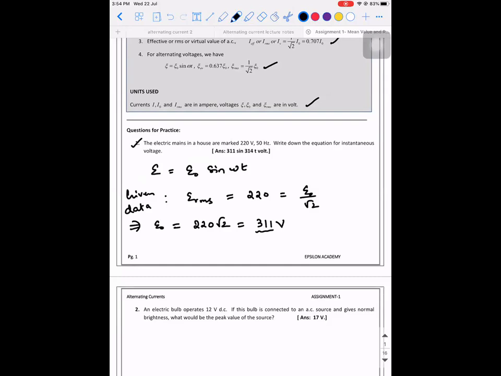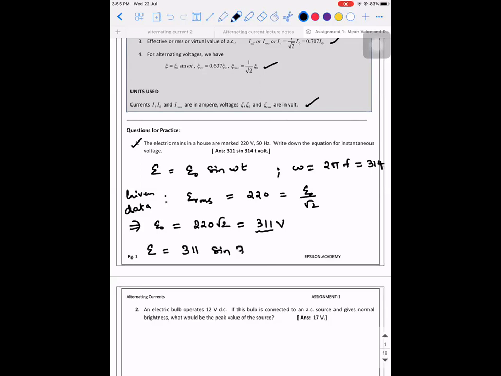So how do I find omega? E is equal to E naught, that is 311, sine omega t, where omega is 2 pi into f. F is 50, so 50 into 2 is 100, and 100 into 3.14 is 314.